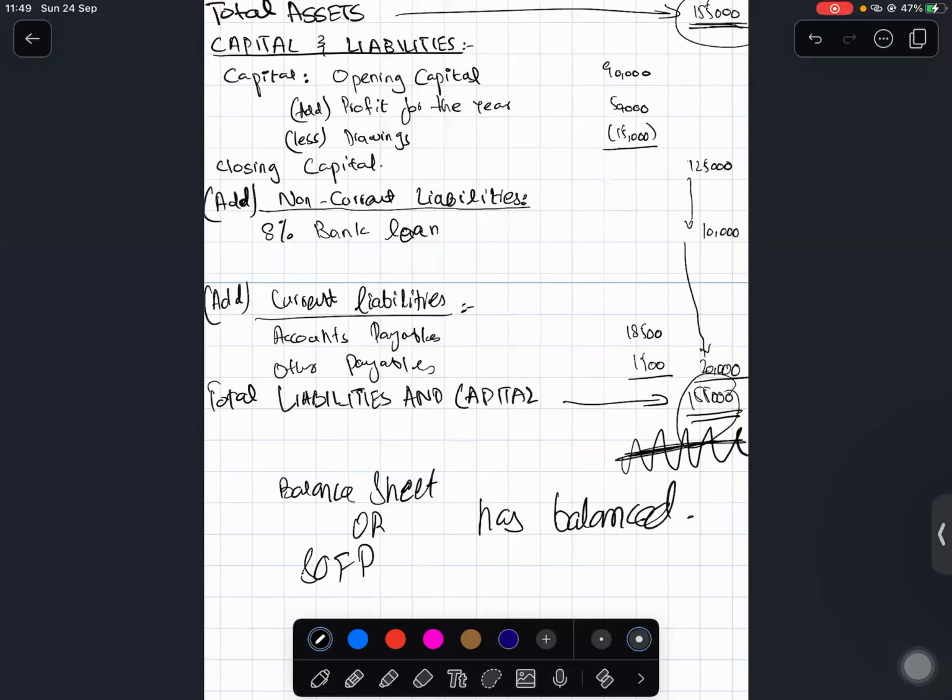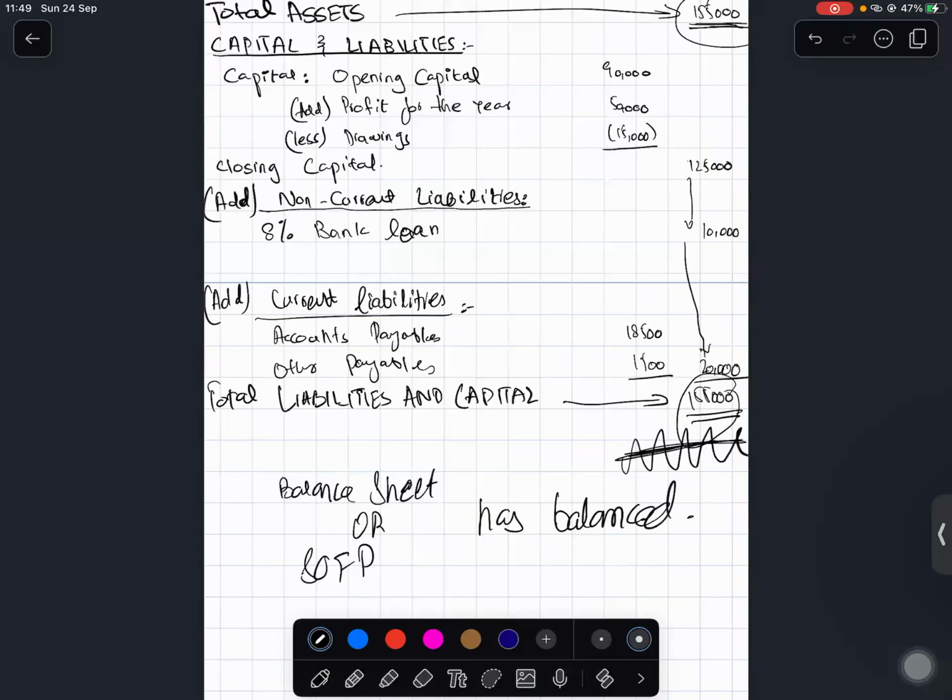Bank overdraft, current liability. Yes, very good. And office furniture, non-current assets. Absolutely. Perfectly done. And also, in the same way, try doing activity number 8.